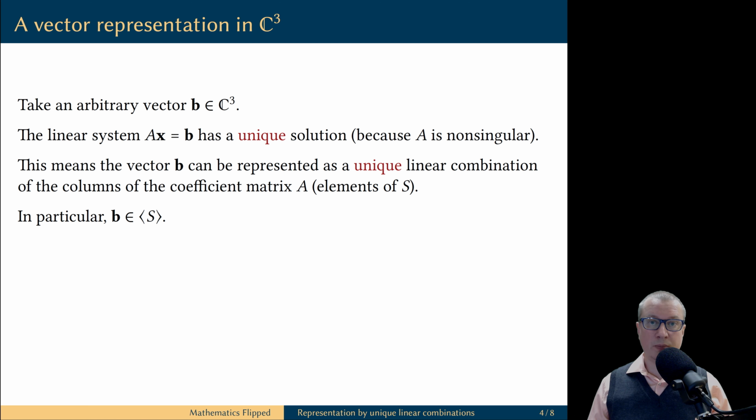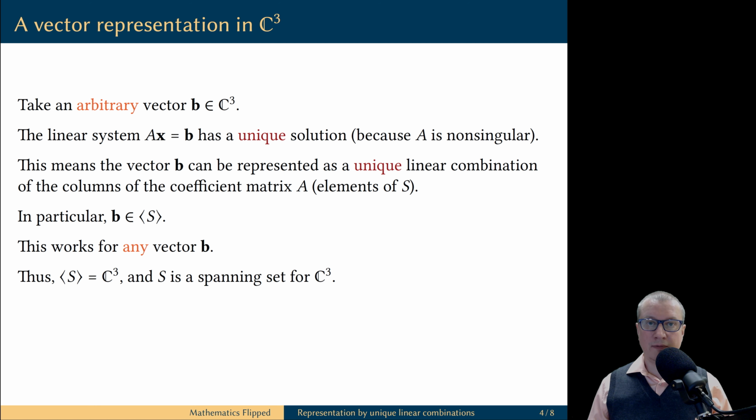Of course, in particular, because it can be represented as a linear combination, this vector B belongs to the span of the set S. The vector B was chosen arbitrarily, so this argument works for every vector B in the vector space C3, and this proves that the set S spans C3.